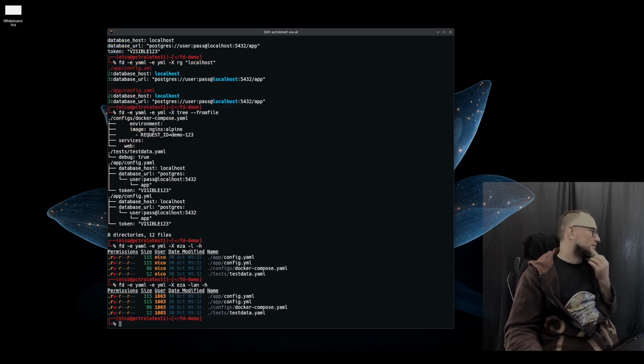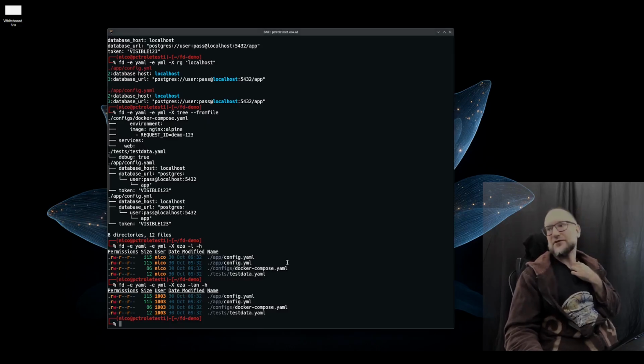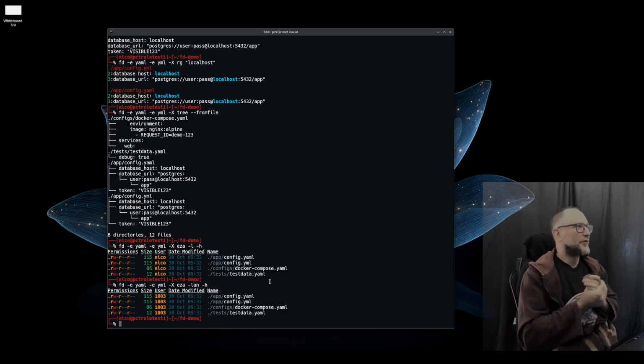And yeah, I think we've seen quite some things already. You've had a little demo. I don't know how long it is now, maybe it's too long, but I gave you a little demo of what you can do with FD, and you can combine it really with ripgrep, with ISA. You can combine it with others like tree, as I just did, and that way you can really be efficient in your work.